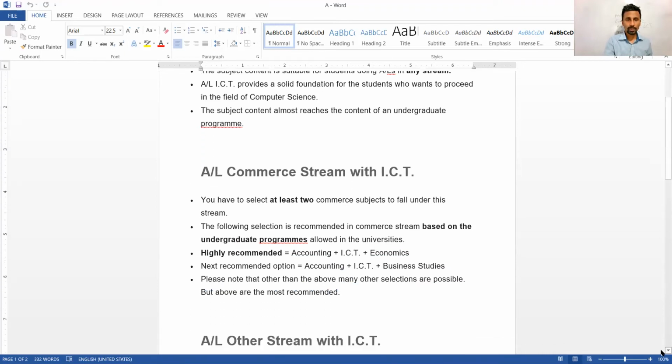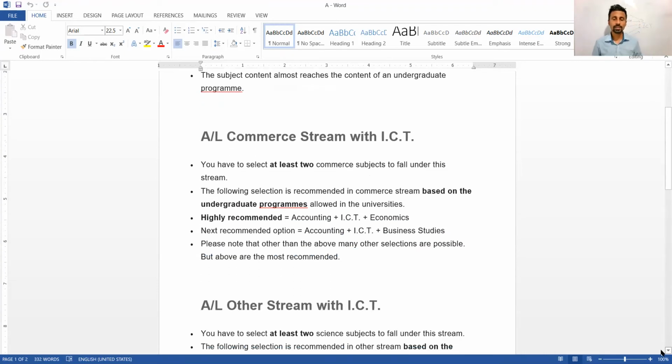If I talk about the commerce stream, you can take two commerce subjects. Highly recommended is accounting plus ICT plus economics. But some schools provide accounting, ICT and business studies, so you can ignore economics or business studies. It depends on the school.